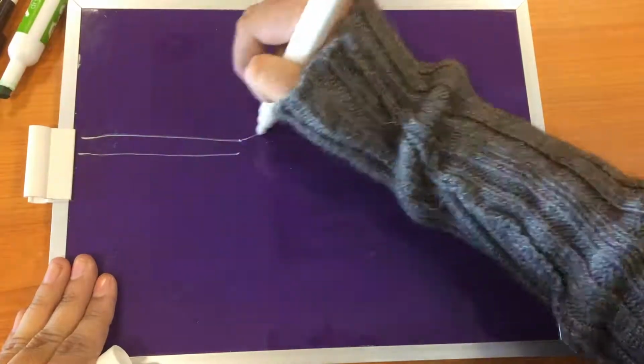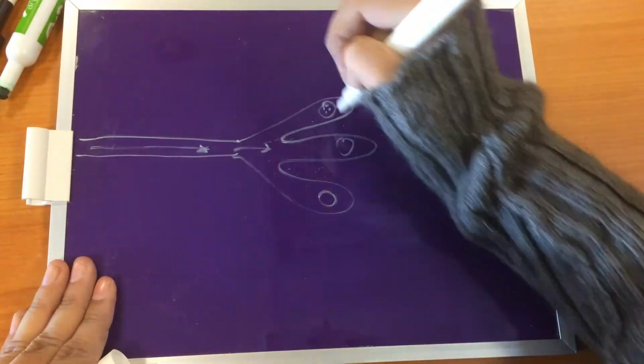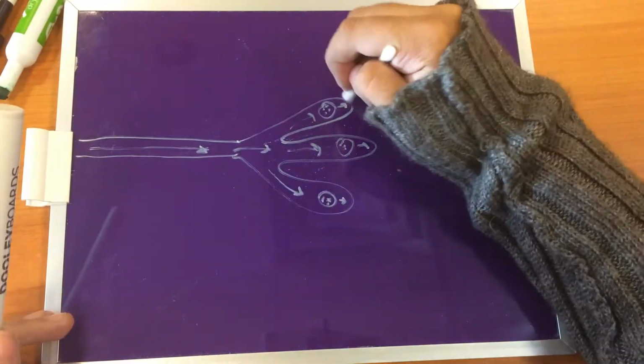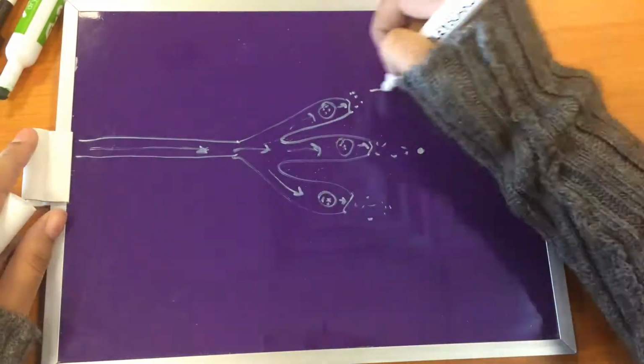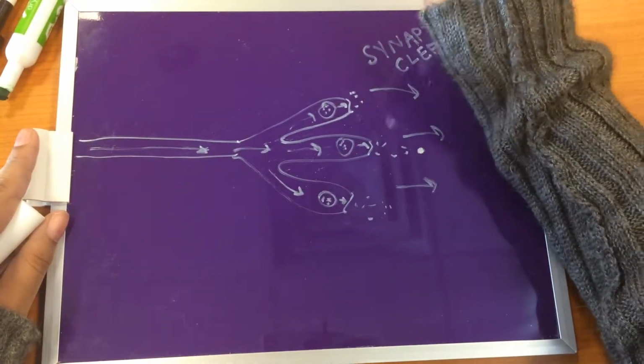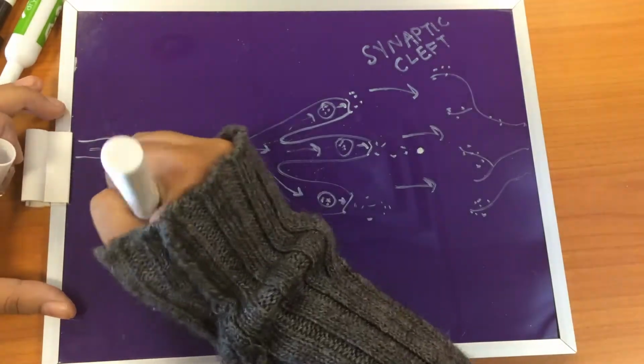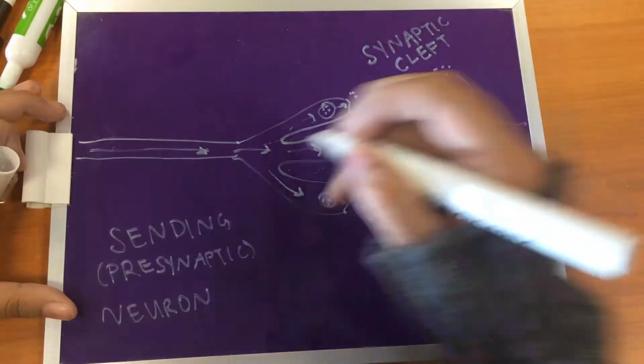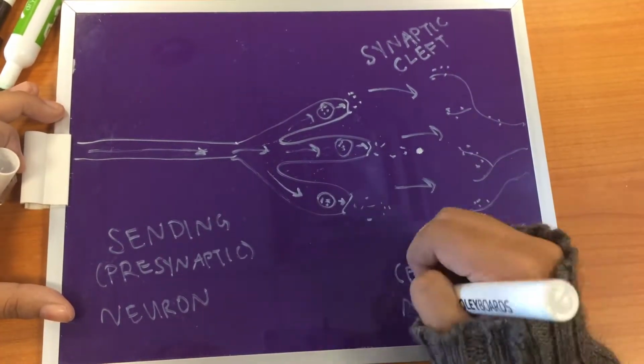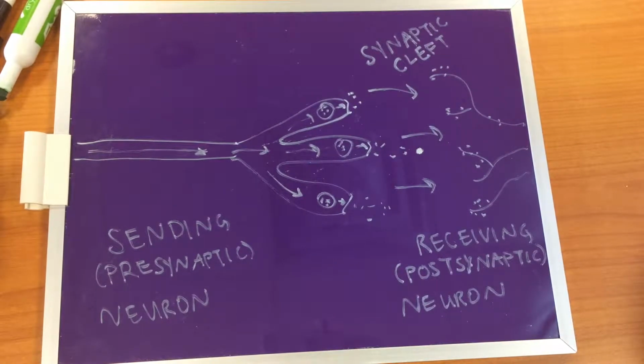When an electrical impulse passes all the way through a neuron and finally reaches the axon terminal, the vesicles, which are filled with neurotransmitters, bind to the membrane and release the neurotransmitters across the synaptic cleft. From there, the neurotransmitters bind to receptors on the dendrites of the receiving neuron, or the postsynaptic neuron. If the neurotransmitter is excitatory, the signal will pass on in the next neuron. If not, the signal will reach a dead end.